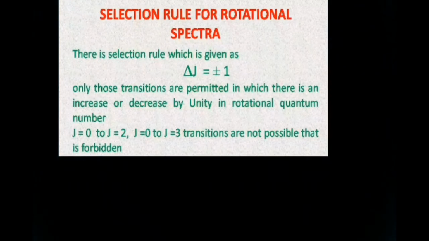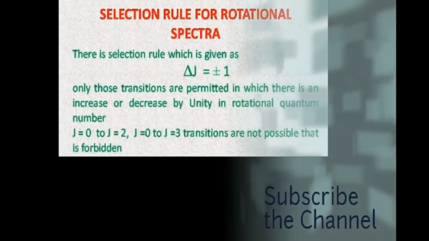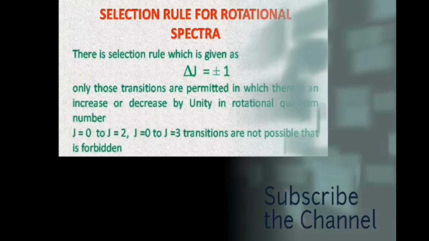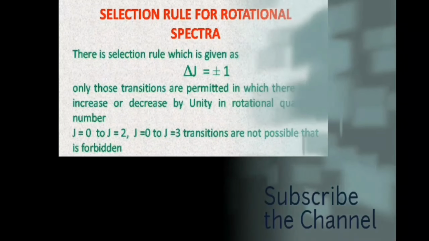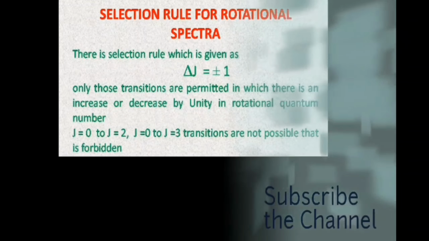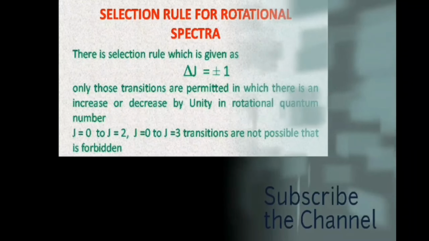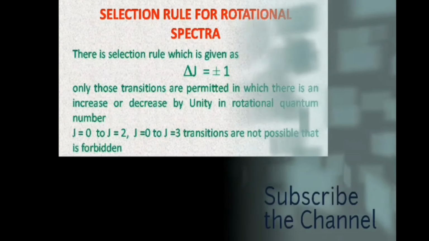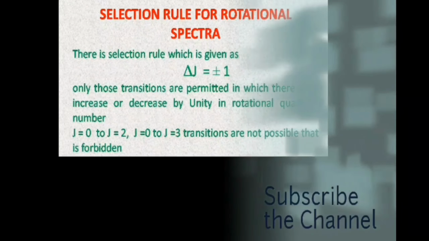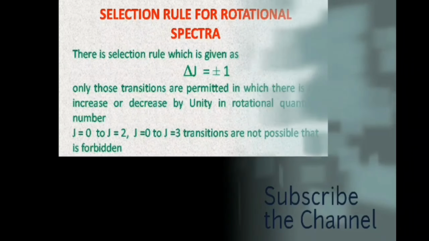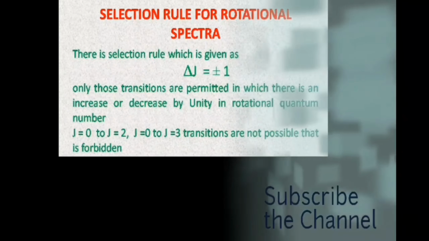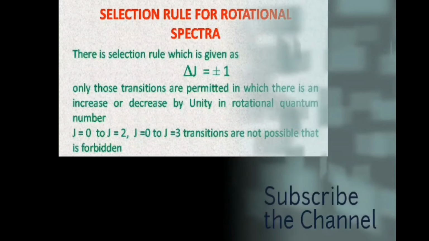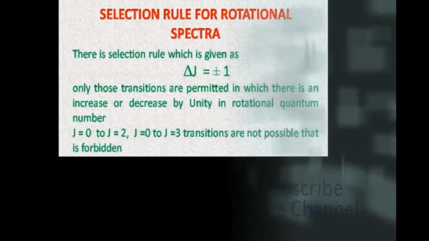Now let us discuss the selection rule for rotational spectra. So the selection rule is ΔJ = ±1. That means only J = 0 to J = 1 or J = 1 to J = 2 transitions are possible. Whereas transition from J = 0 to J = 2 or J = 0 to J = 3 are not possible. So here the selection rules are ΔJ = ±1. That means a difference of only 1.